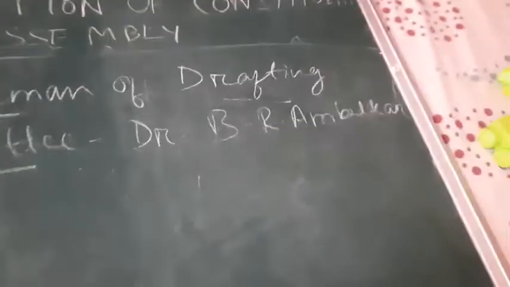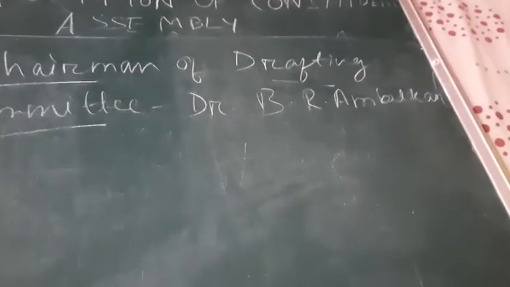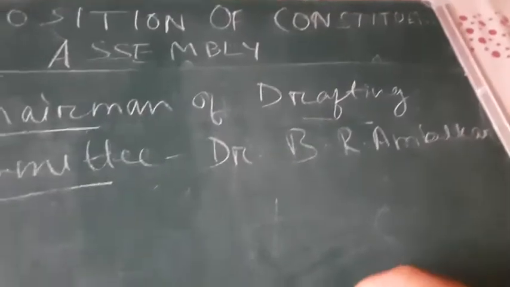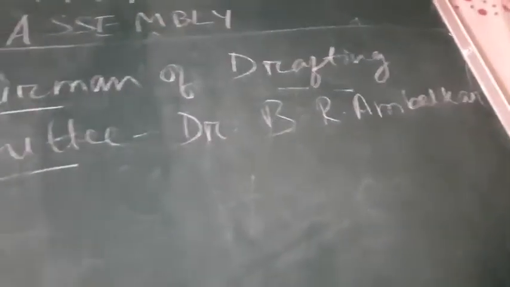Okay, so these are some important points regarding the making of the Constituent Assembly or the making of our Constitution.